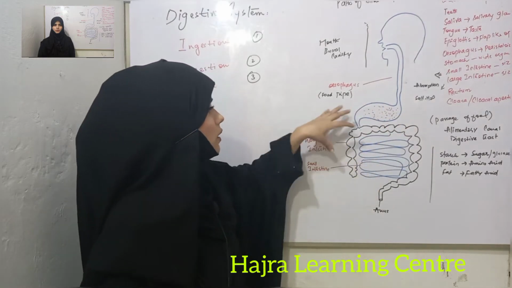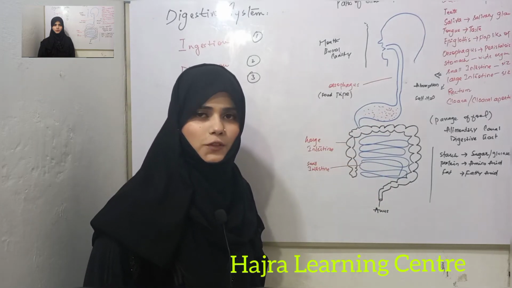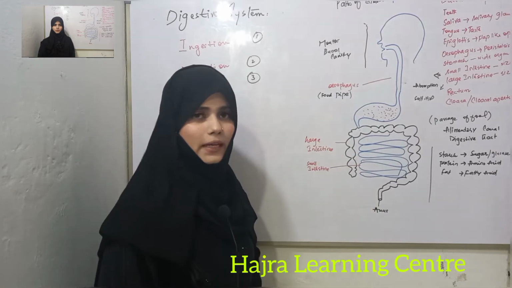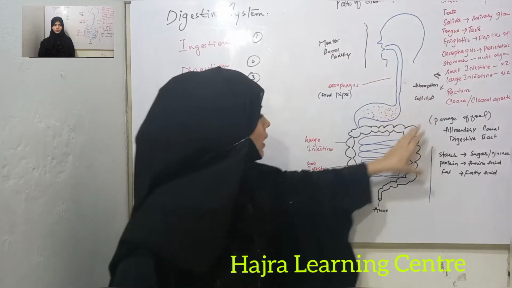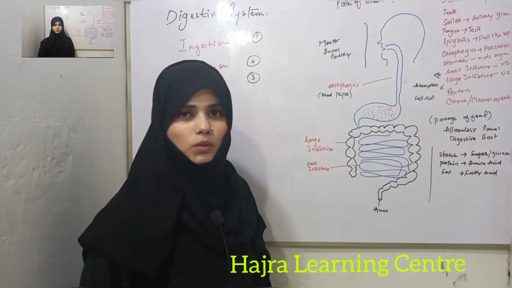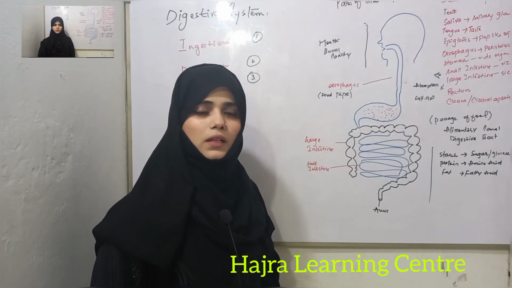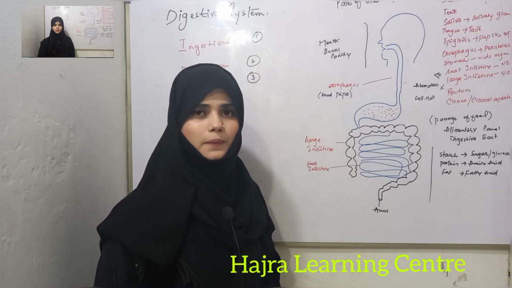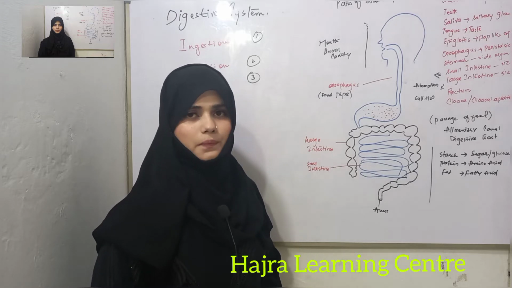Here I didn't draw, but liver and pancreas also participate in digestive system. And the last one is rectum or anus. This is the path of alimentary canal. Start from mouth, then esophagus, then stomach, then small intestine, then large intestine and the rectum. This is the path of alimentary canal or digestive tract.